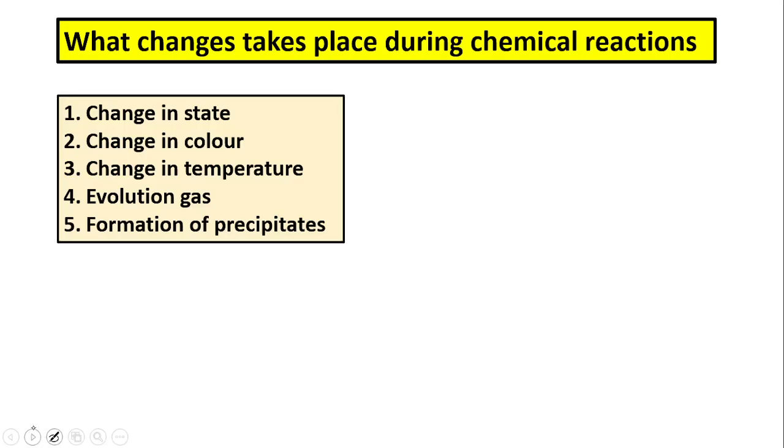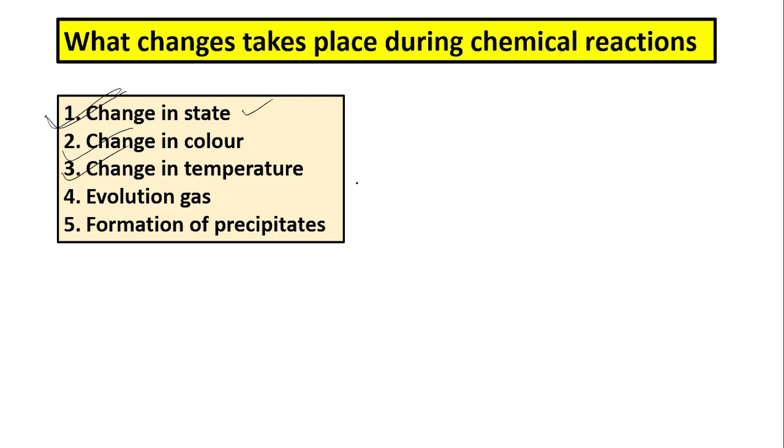Next, how can we know that a chemical reaction has taken place? In order to know that a chemical reaction has taken place, there should be the presence of these five effects. The first one is the change in state. The state of the reactant should be changed. The second is the change in color. That means the reactant's color is different to the color of the product.